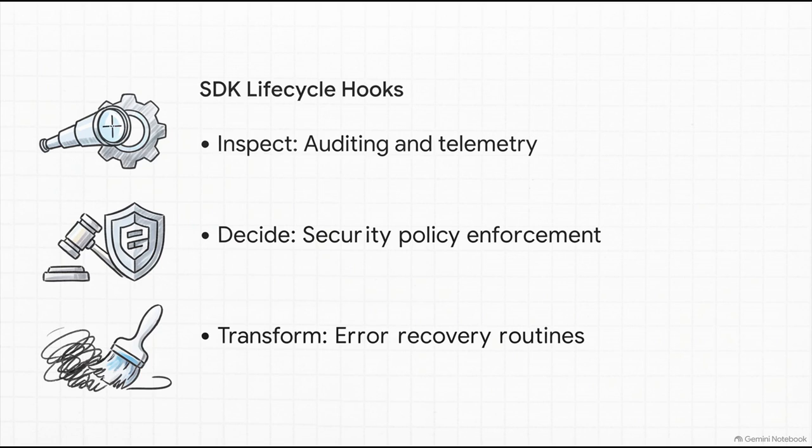Because look, even with the best plans in the world, an agent might still attempt something risky. We need a safety net to catch it mid-flight. Enter programmatic interception via SDK lifecycle hooks. When an agent attempts an action that breaks a rule defined by our shields, an alert triggers instantly. It flags and actually corrects the non-compliant code before it is ever saved to disk. It's an incredibly powerful, continuous, automated boundary layer.